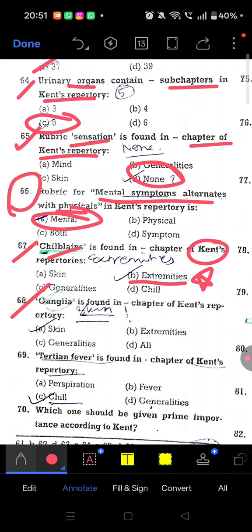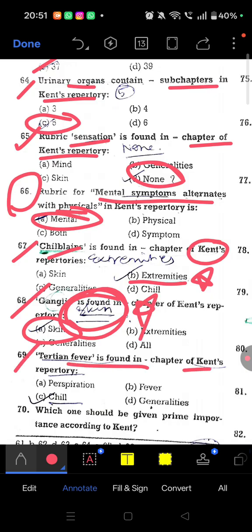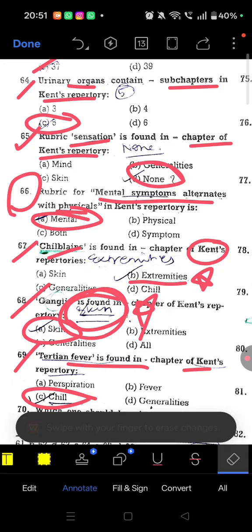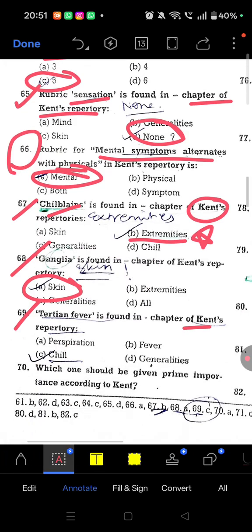Question 68, ganglia is found in skin chapter. Ganglia is found in skin chapter. Okay, question 69, tertian fever is found in chill chapter. So tertian fever is found in chill chapter of Kent repertory.